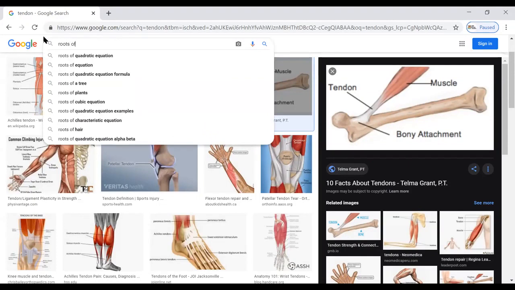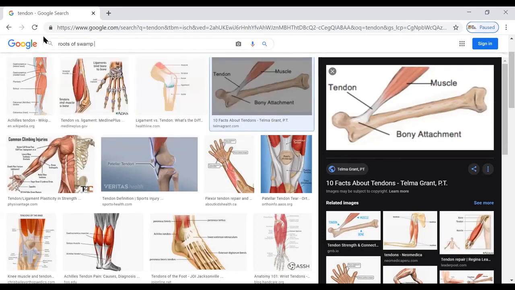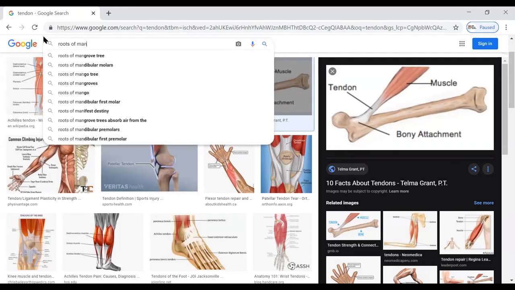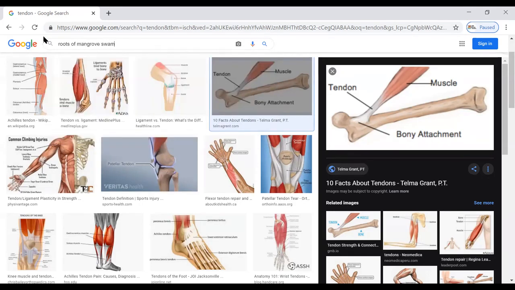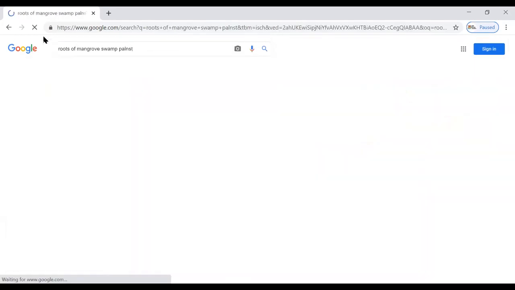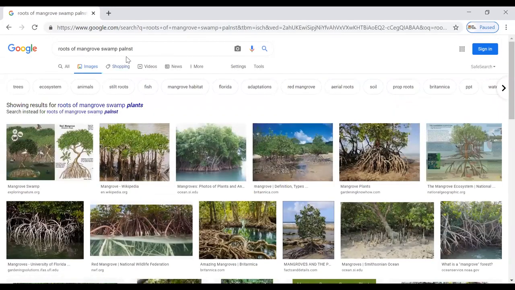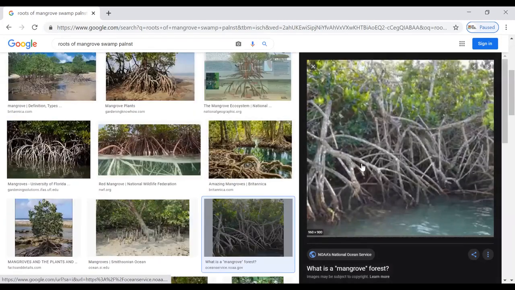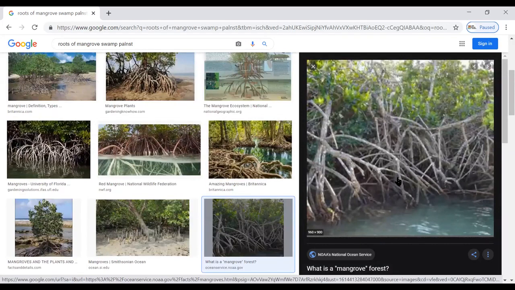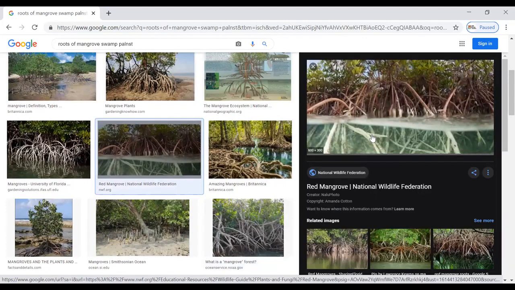Roots of swamp tree, mangrove swamp, roots of mangrove swamp plants. Okay. Just see that. You see this root over here, or this one. You see, these are roots actually. So why are their roots like this? Ni gambar ini. Tengok, ini ialah akar sebenarnya. Why are the roots like that?